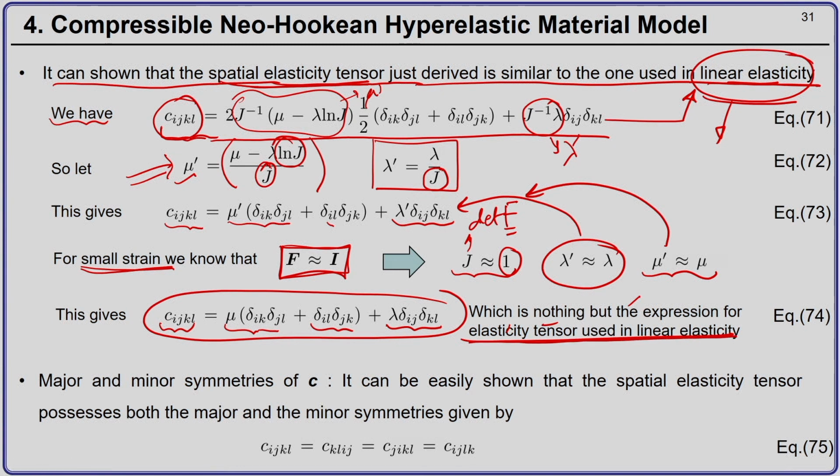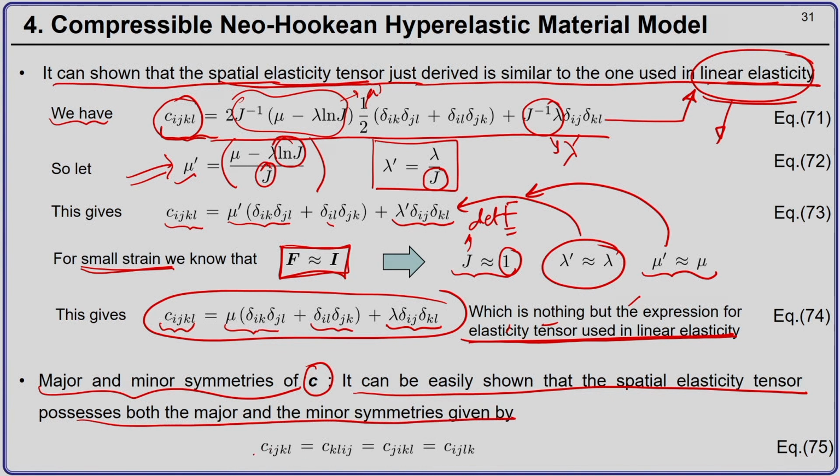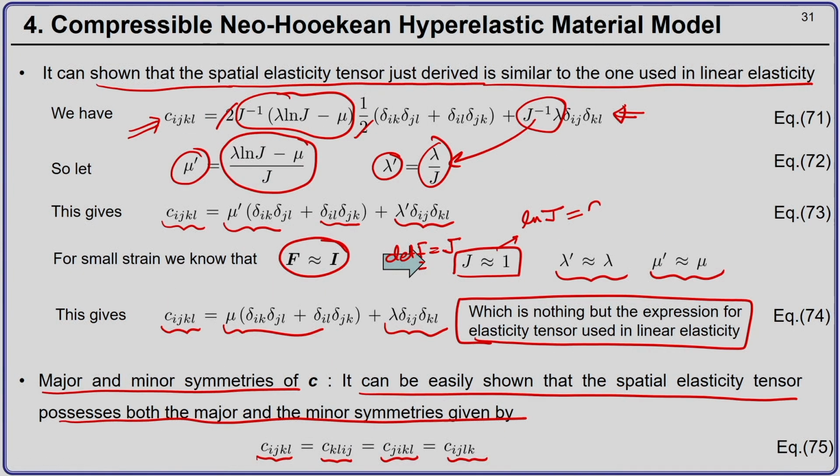Now, we notice that the 4th order spatial elasticity tensor C possesses both the major and minor symmetries. It can be easily shown that the spatial elasticity tensor possesses both, which means that C_ijkl equals C_klij, that is the major symmetry, and C_jikl equals C_ijlk. That is the minor symmetry. These major and minor symmetries help you to reduce the number of independent elastic constants.